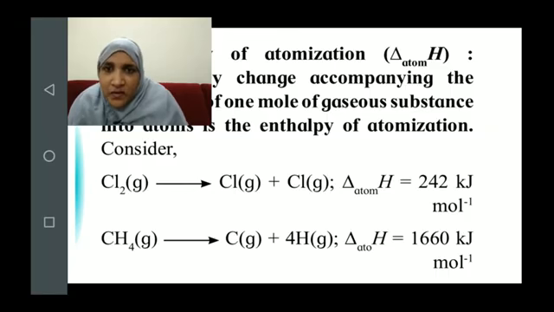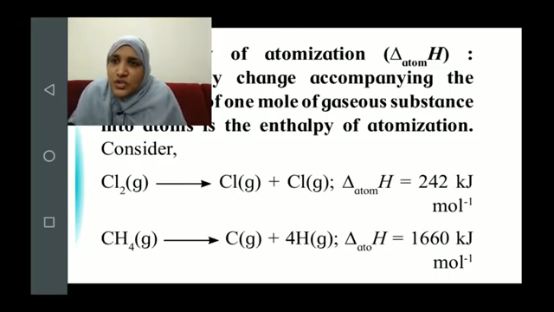The heat absorbed is around 1660 kilojoules per mole. So keep in mind that atomization is the breaking of a gaseous molecule into its constituent atoms, and whatever energy change takes place for that atomization is termed the enthalpy of atomization.